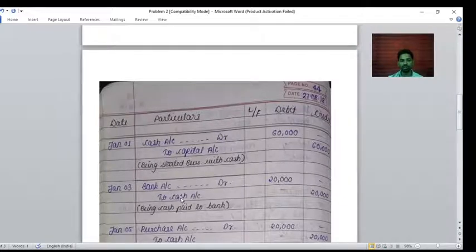Now cash: who is going to pay the cash? The business is paying cash into the bank, so cash goes out from the business. And what's the real rule? Debit what comes in, credit what goes out. So cash goes out from the business, so it is credited rupees 20,000. The narration is: being cash paid to bank.